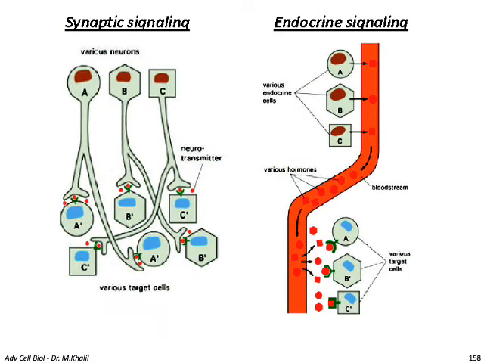And you can see here the difference between synaptic signaling and endocrine signaling. Various neurons can convey the signal to different target cells based on the axon's terminal. While in endocrine signaling, various endocrine cells release their different hormones, and each hormone will bind to a specific target cell after passing in the bloodstream, based on the receptor of the target cell.